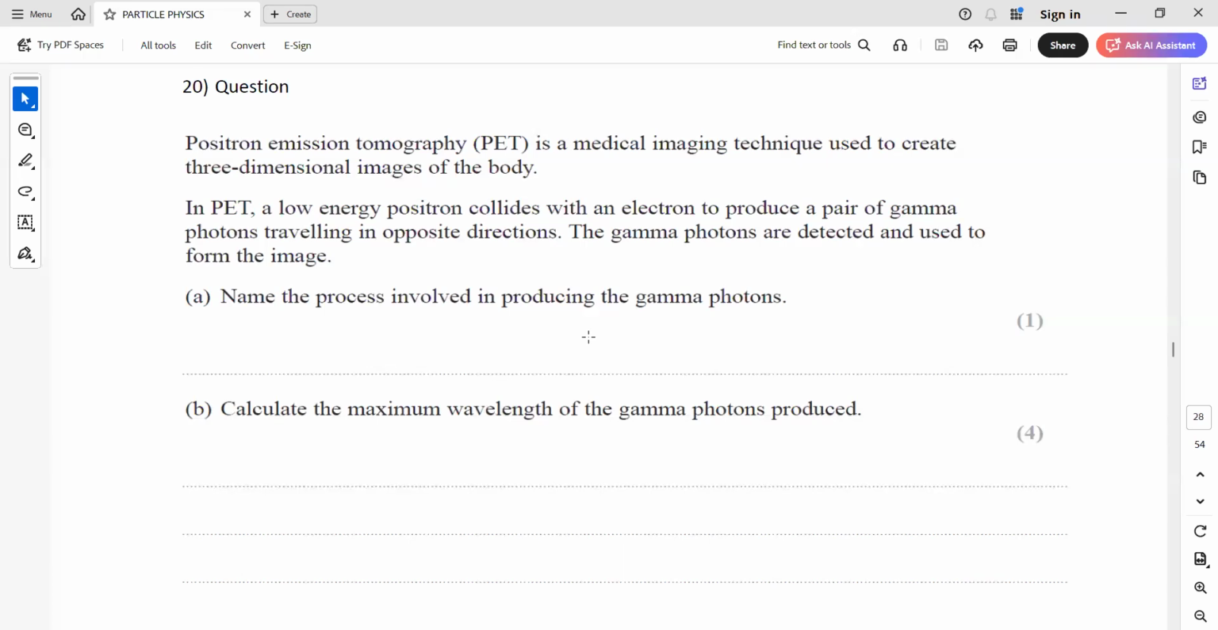Name the process involved in the production of the gamma. So what do we call it when a positron and electron interact with each other? We call it annihilation. Annihilation is there. Calculate the maximum wavelength of a gamma photon produced.